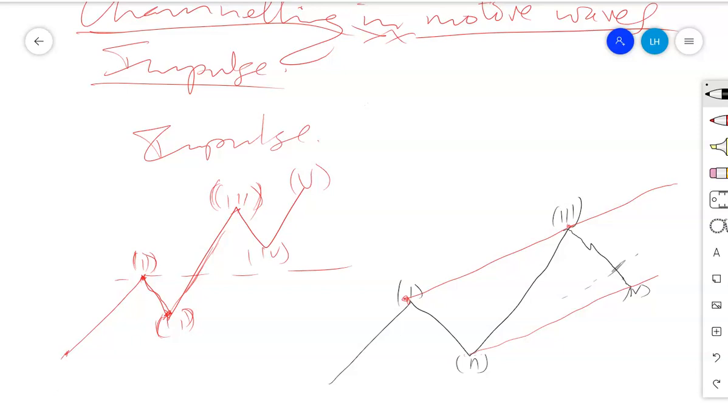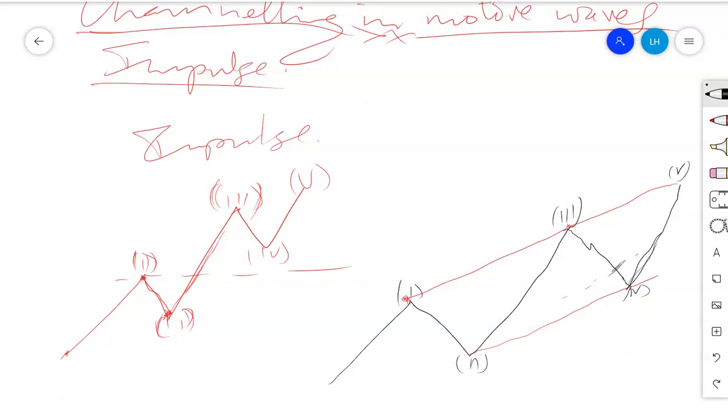Then the significance of the upper channel. The upper channel is useful in anticipating the distance the fifth wave is going to span. So we expect the fifth wave to travel up to that upper channel. This will be the 5, the fifth wave.